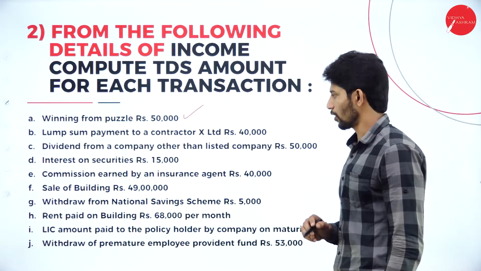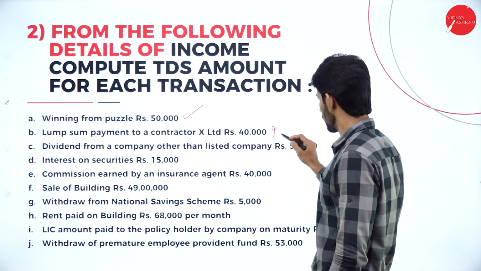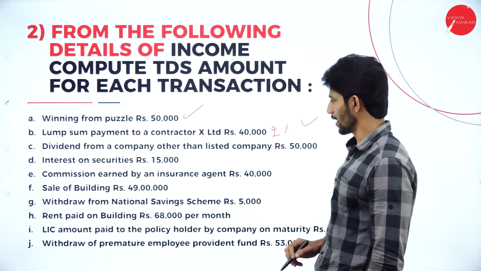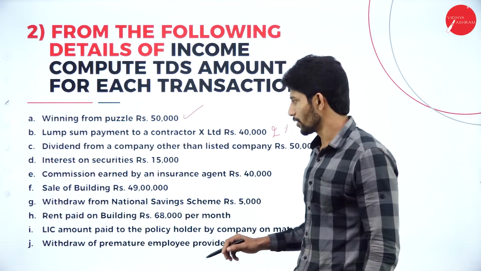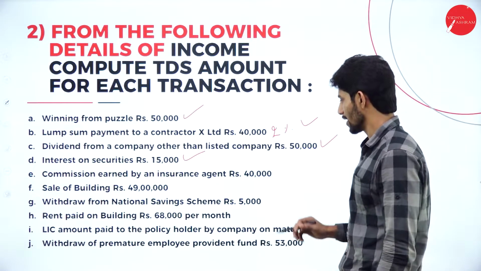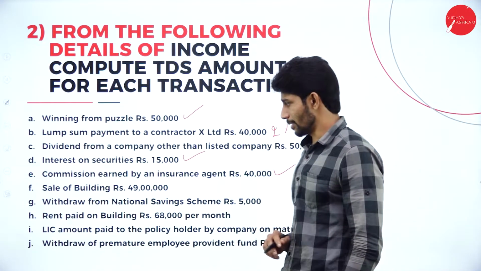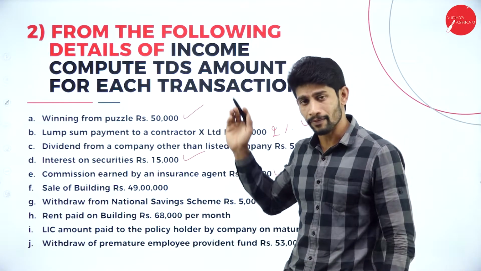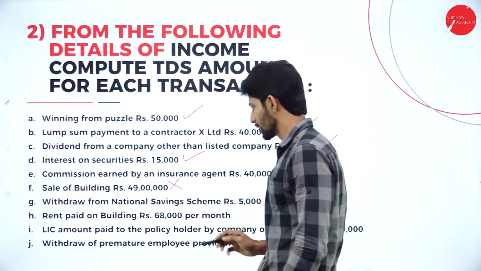Lump sum payment to a contractor X Limited. That means a company. So here 2% of TDS is applicable. Next, dividend from a company other than a listed company. Yes, 10% is applicable. Interest on securities. Yes, 10% is applicable. Commission earned by insurance agent, 40,000. So 5% of TDS is applicable. Sale of building, the value is not more than 50 lakhs, it is less than 50 lakhs. So no TDS is applicable.